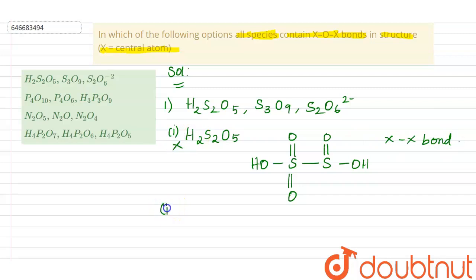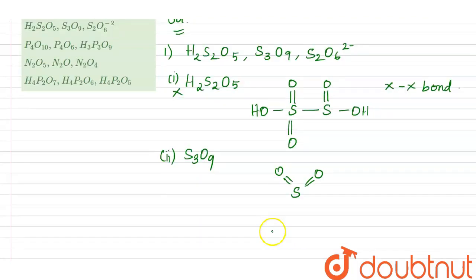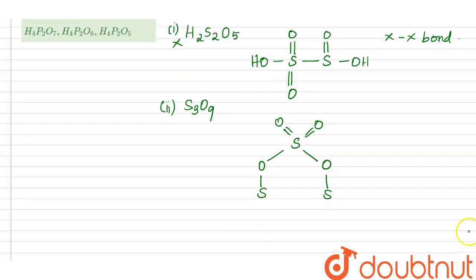So the second species is S3O9. For S3O9, there will be sulfur with double bond O and double bond O. Another oxygen is bonded to it and bridged to another sulfur, which also has a double bond O, and then it is also bridged with oxygen.